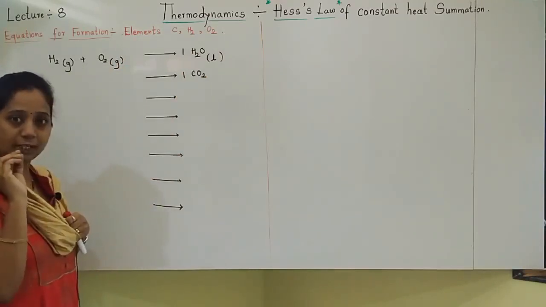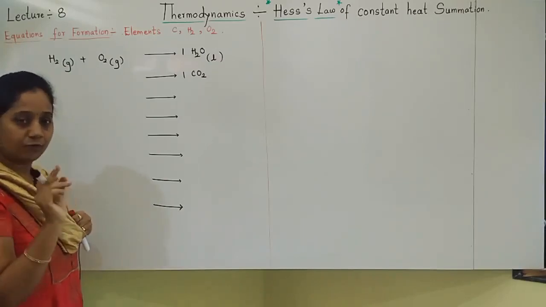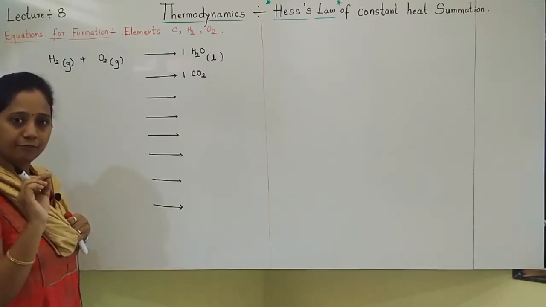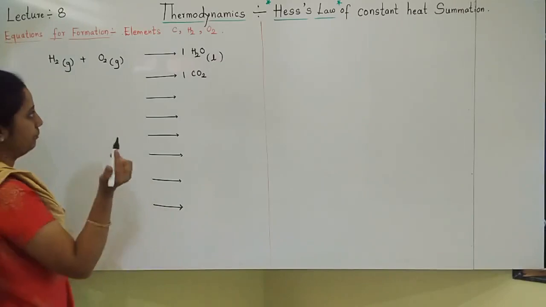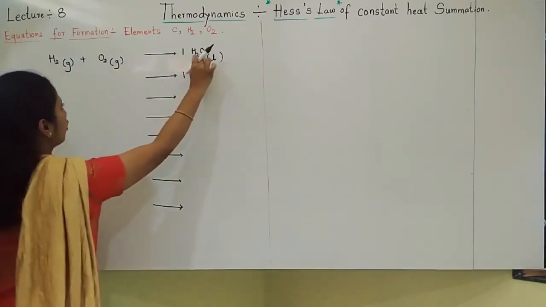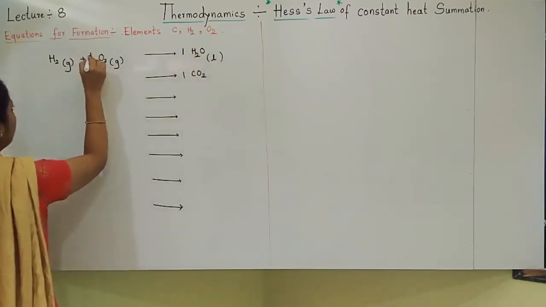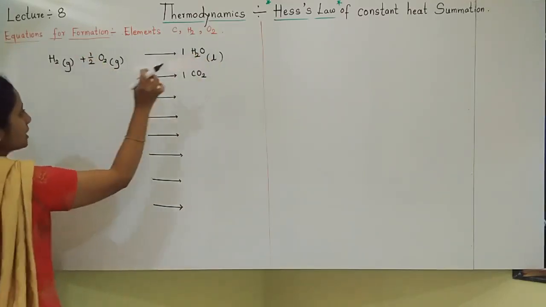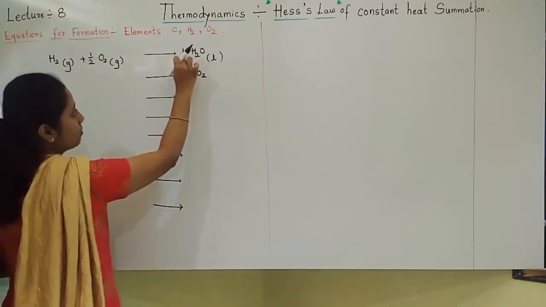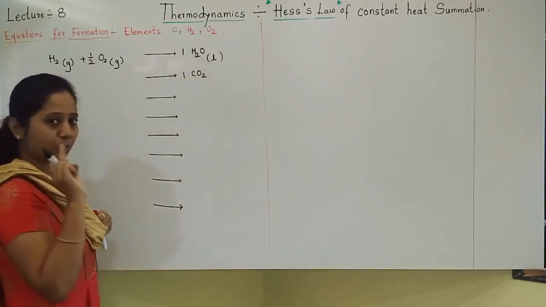Now balancing. First write only elements, from which that compound is made up of. Then do balancing. Now see balancing. Hydrogens I want 2. It is already 2. I want oxygen only 1. But here is 2. I will make it half, because I can't change this number. This must be constant. The substance whatever is getting formed, that should be 1 mole.